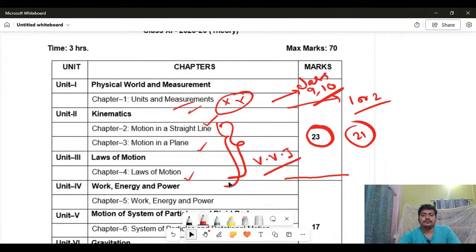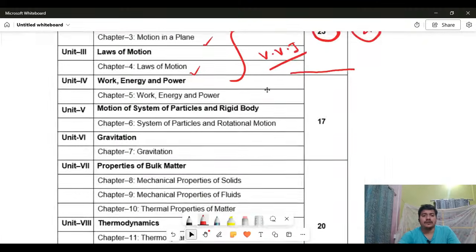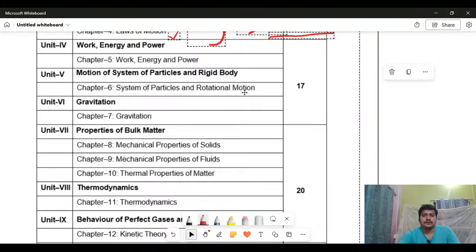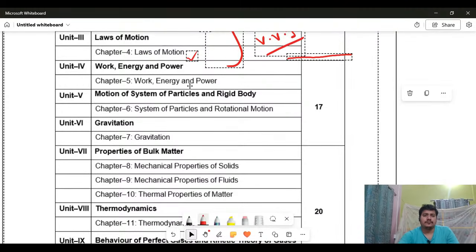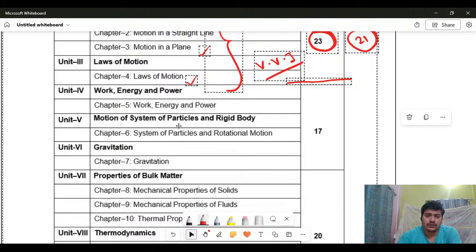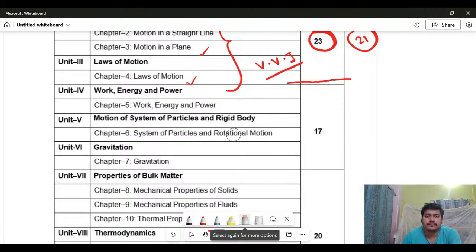After that, we go to unit 4. That is work, energy, and power, motion of system of particles, and gravitation. Once you have learned all those earlier things, then only will you be able to understand these chapters.